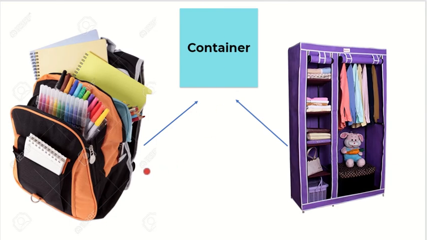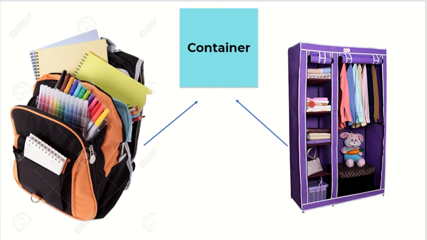For example, your bag. Your bag also behaves like a container because it stores various things. We keep inside our bag our sketches, our stationery, our notebooks, books, lunch box, water bottle, so many things. So that is why this bag is also known as a container.